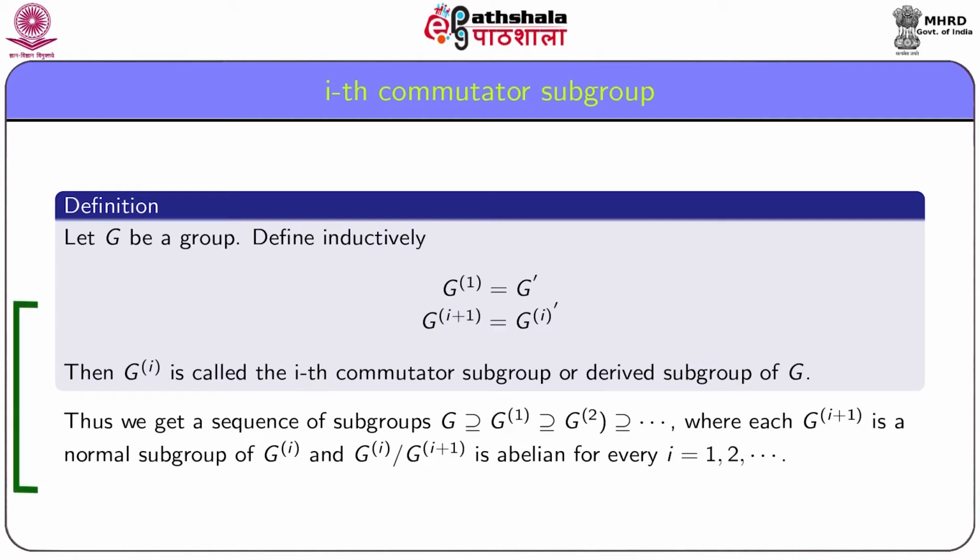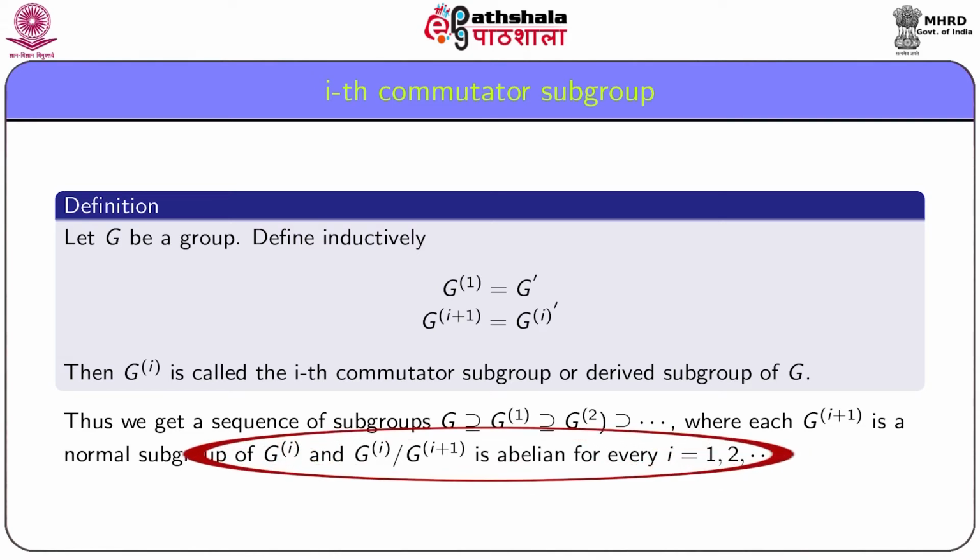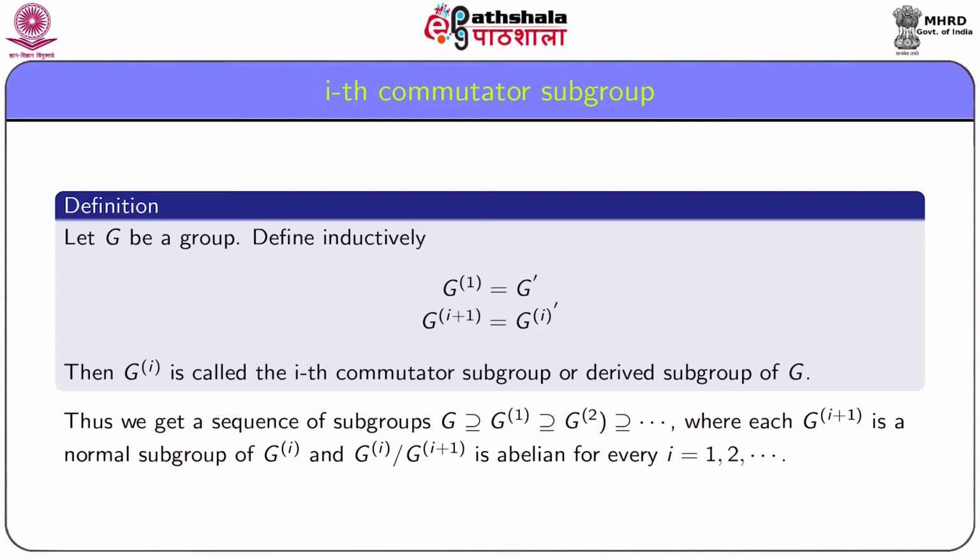And also note that the (i+1)th commutator subgroup, that is G(i+1), is a normal subgroup of the ith commutator subgroup Gi, and from the definition, since G(i+1) equals Gi dashed, the quotient Gi by G(i+1) is abelian for every i equal to 1, 2 and so on.